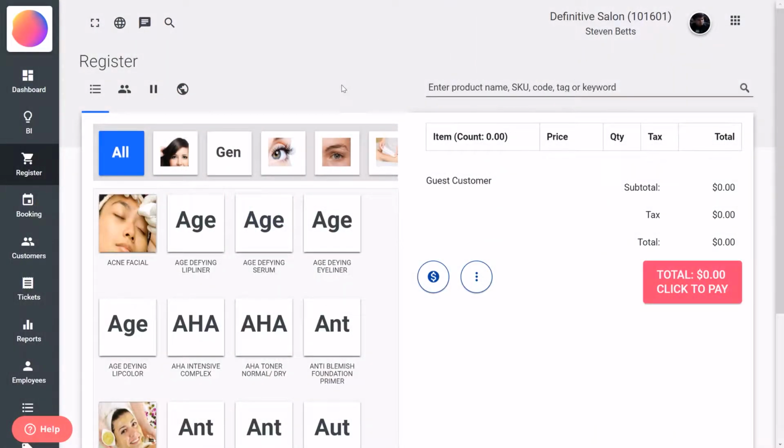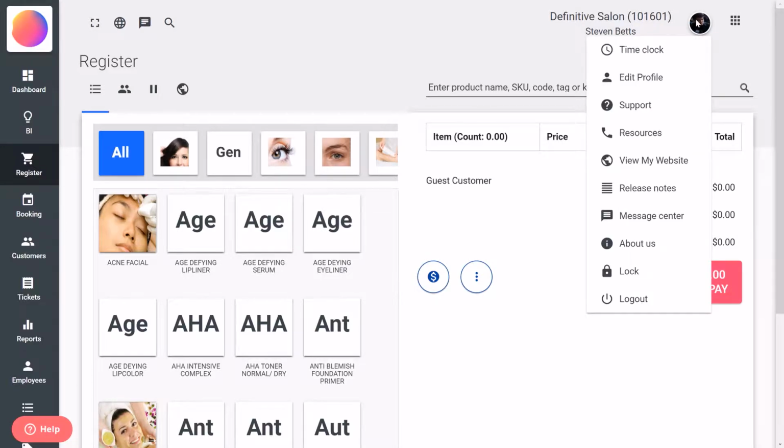In this video, I'm going to show you how to clock in and out of the back office and web register for FranPOS. First, on any screen in the back office, select the profile icon at the top right. Then, on the first option, choose Time Clock.